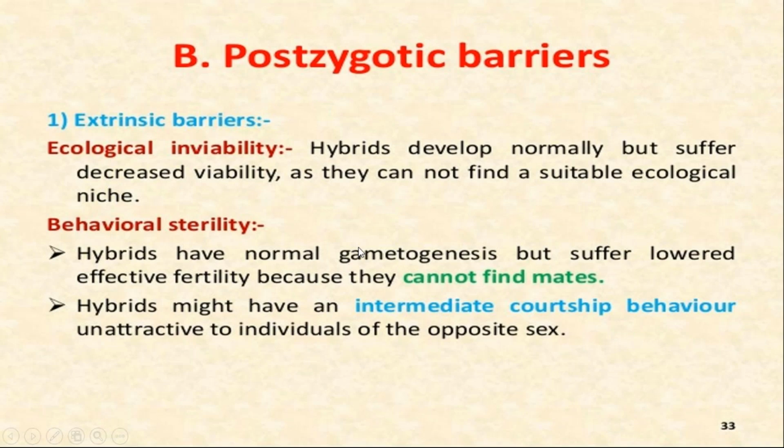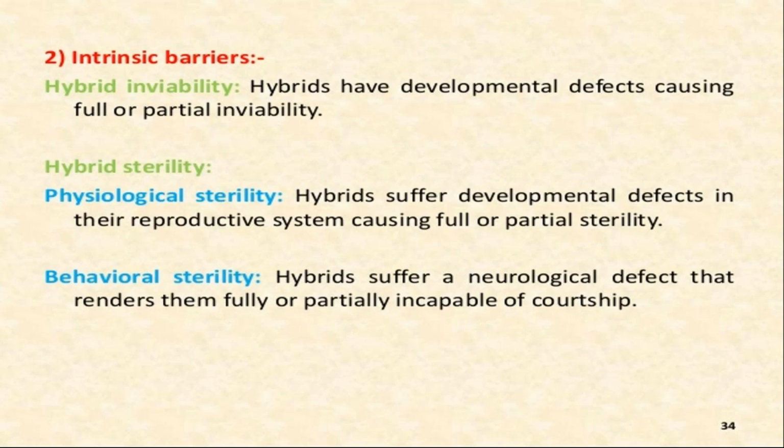We have discussed all these points before starting the topic of speciation. We are just taking an overview of these topics. Intrinsic barriers, hybrid inviability: hybrids have developmental defects causing full or partial inviability. This may be the reason for speciation. Hybrid sterility, physiological sterility, maybe behavioral sterility. Any type of sterility can take place, and due to this sterility, the process of speciation can take place.